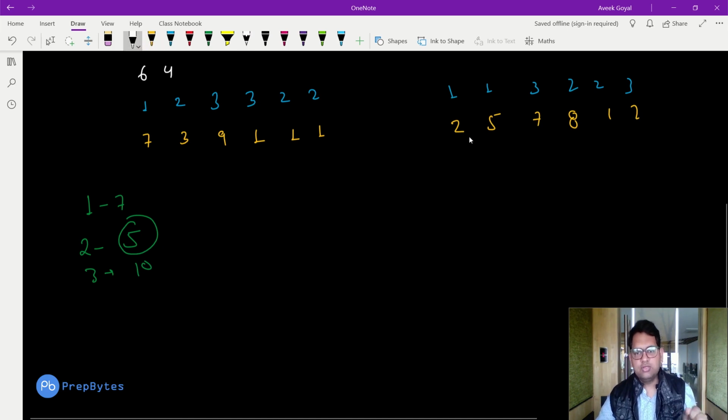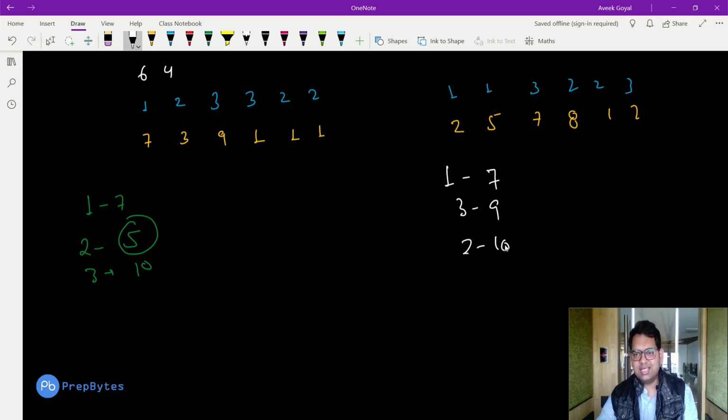So let's see. For index 1 we have the value 2 plus 5, which is 7. For index 3 we have the value 9, and for index 2 we also have the value 9. Okay, so which one to select? We will select the one which has the minimum cost, that is nothing but 5 plus 2, which is 7.